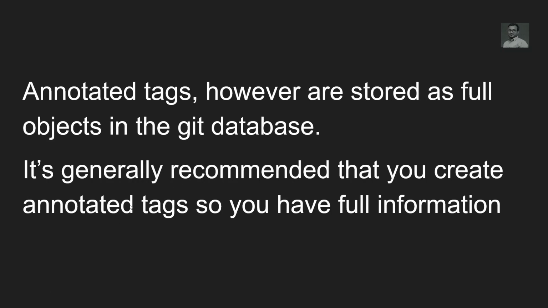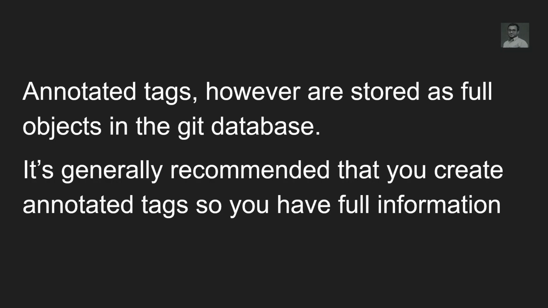Annotated tags, however, are stored as full objects in the Git database. Unlike lightweight tags, they are stored as a full object, like the commit objects we have seen, with the object database and hashing. It is the recommended process to create annotated tags so you can have the full information.